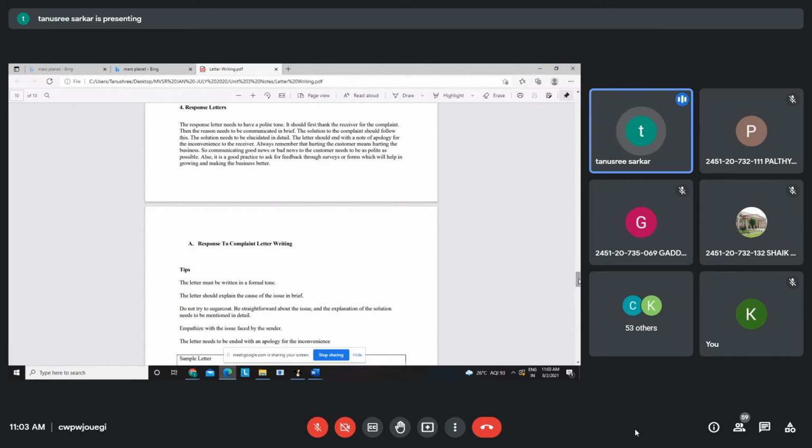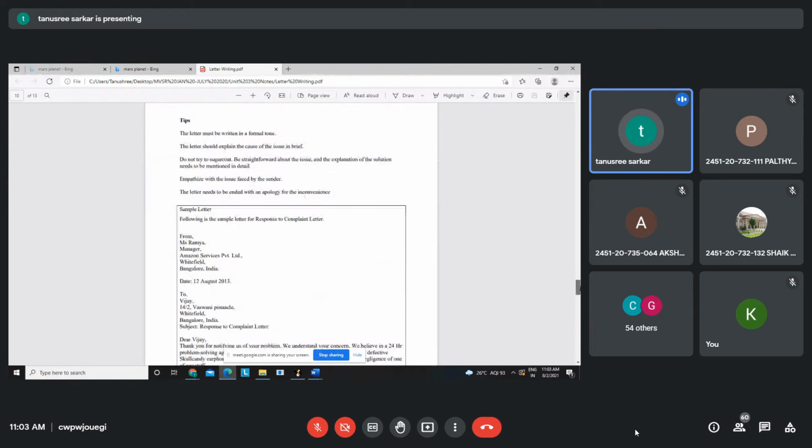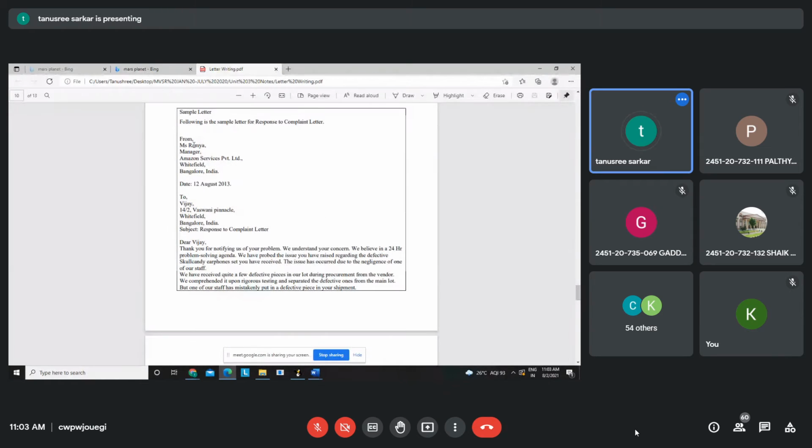So these types of response letters must be written in a formal tone. It should explain the cause of the issue. Okay. And don't try to sugarcoat, means you don't have to butter the other person that much. Be very straightforward about the issue, and the explanation of the solutions needs to be mentioned in detail. You see here: Dear Vijay, thank you for notifying us of your problem. We understand your concern. See the language. These types of words you will be using.